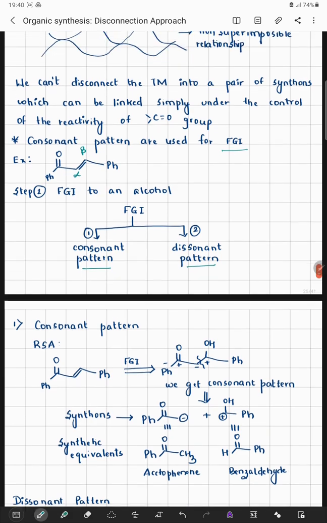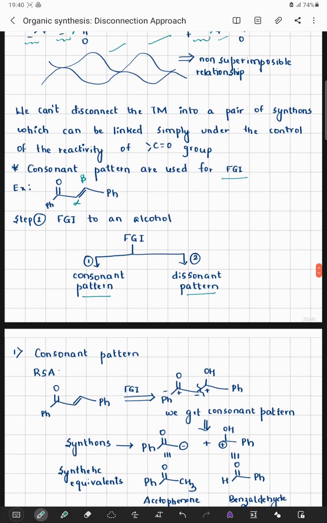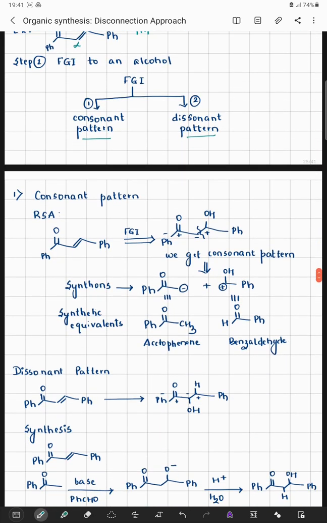Now for example, to do a consonant pattern, at the beta position I convert that position into a hydroxy group. That means I take my target molecule and at the beta position I convert it into a hydroxy group. Let us try to understand the consonant pattern.